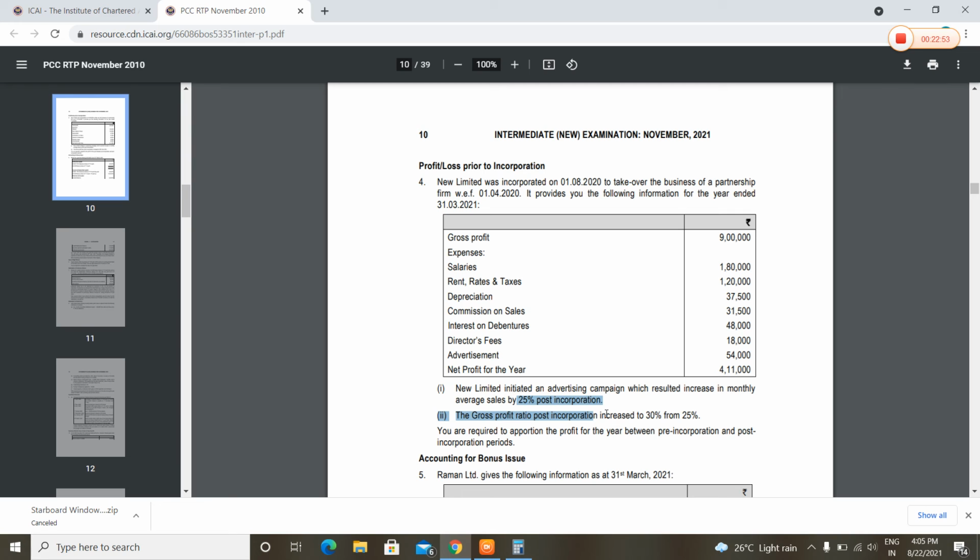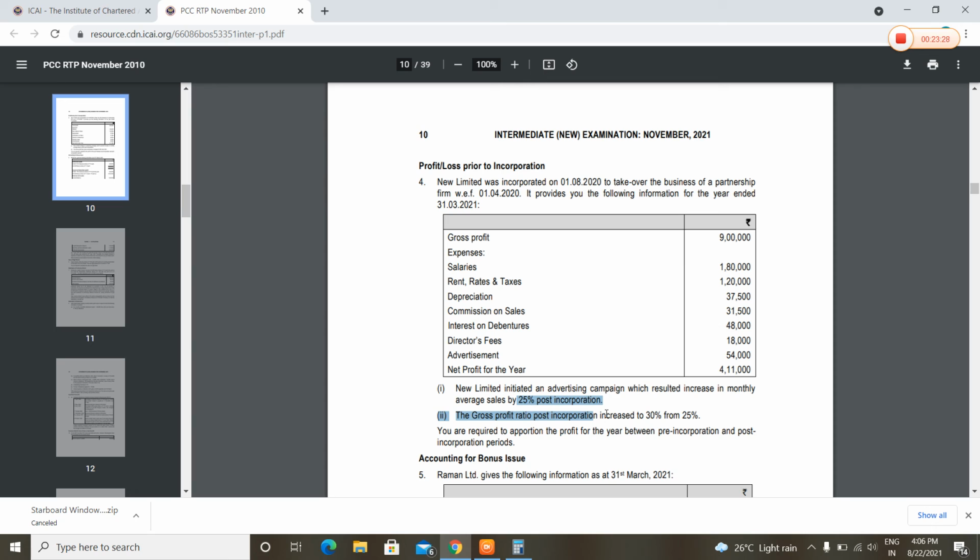Now what they have said is that a new investment campaign resulted in an increase in monthly average sales of about 25% post-incorporation. That means 125% of 8x, that is 10x. So 4x to 10x, that is 2 is to 5 would be the sales ratio.